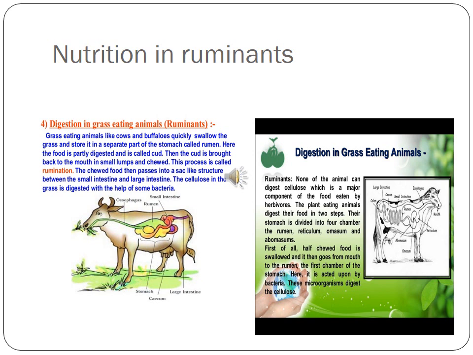Now it bypasses the first two chambers and enters the third and smaller chamber. Here it is broken down into smaller pieces. The food enters the fourth chamber. Here gastric juice containing enzymes acts, and the process of digestion comes to an end. So the digested food now passes into the small intestine. Here the absorption of the food takes place, and the undigested food passes through the large intestine and is expelled from the body.